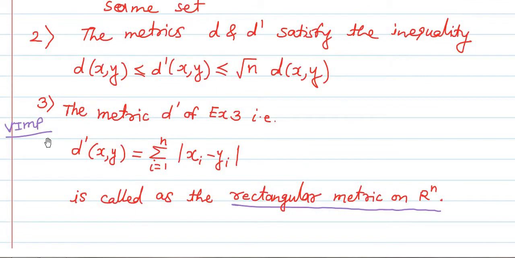This metric d dash of the third example is known as the rectangular metric on R raised to n. We have mentioned that the metric d dash, defined as d dash of x comma y is equal to the summation over i equal to 1 to n of absolute value of xi minus yi, is called the rectangular metric on the set R raised to n. So this is also one of the important remarks. As told earlier, such remarks are important for MCQ type of questions, that is, the objective type of examination. Next, we move to the fourth example.